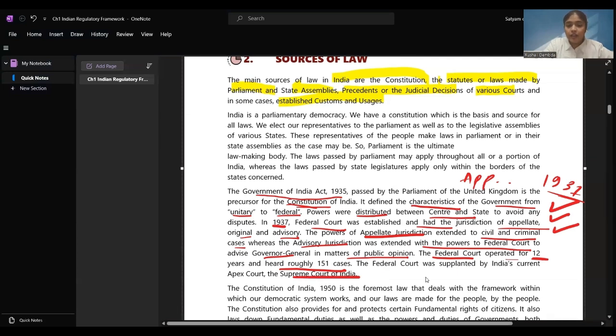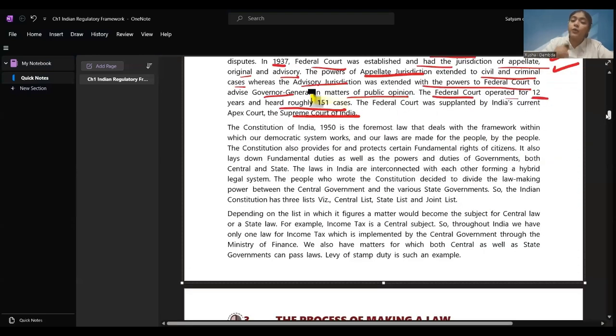Let's go ahead. The Constitution of India 1950 is the foremost law that deals with the framework within which our democratic system works and our laws are made for the people by the people. The Constitution of India is the foremost law. This was the first law made after we got our independence. This was the first law made for the nation, and it was made for the people and by the people. The democracy which we have in our country came into effect when it was made for the people and by the people.